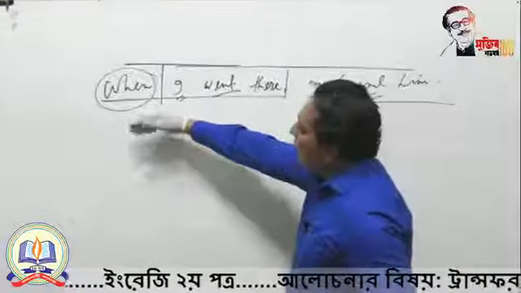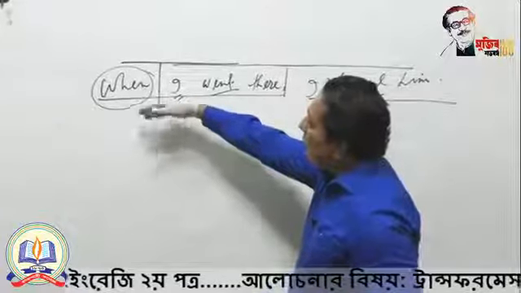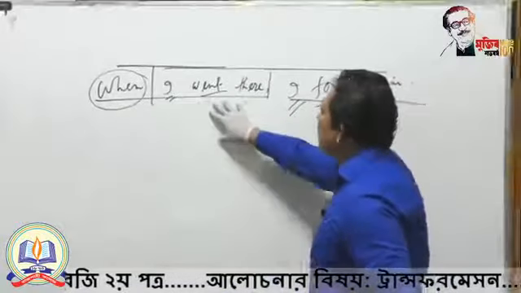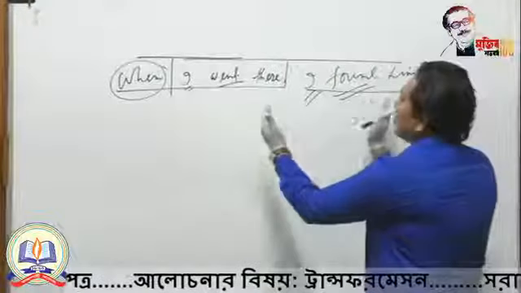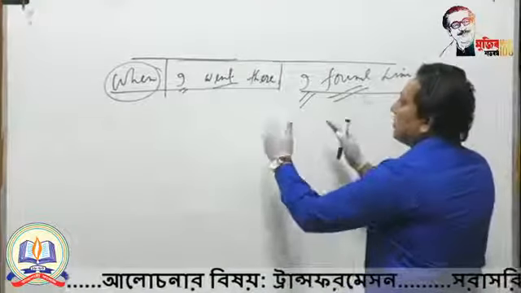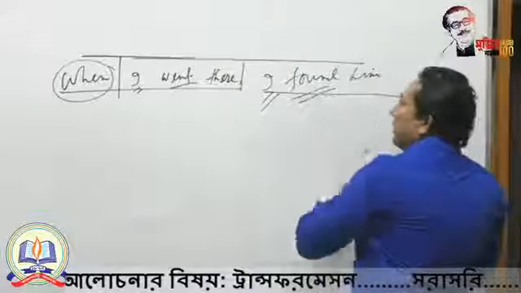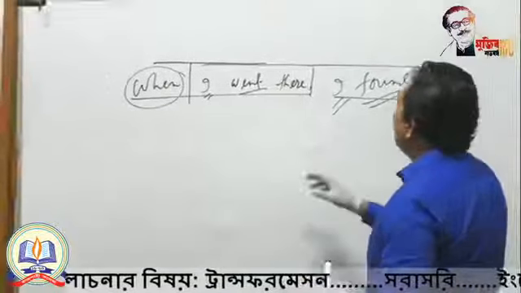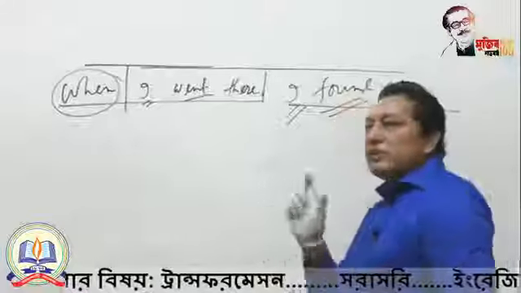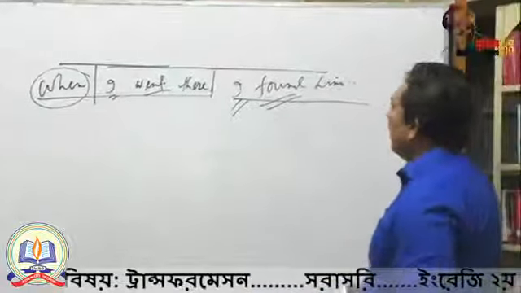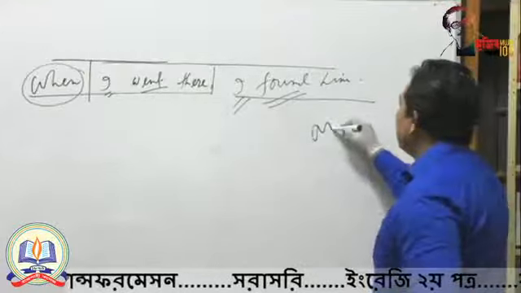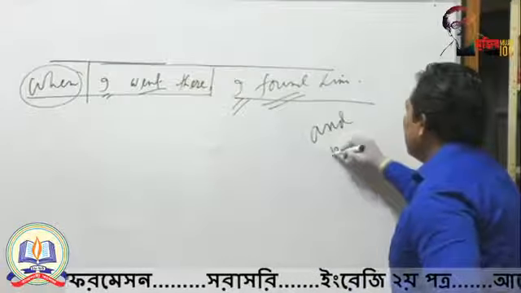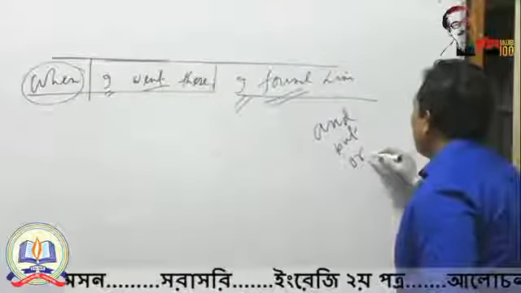We will just remove, we will just deduct the word "when." So this is completely independent. So already you have got these two independent parts at the same time: I went there, I found him. And right now you will add this part by using a coordinating conjunction. Actually, what are the coordinating conjunctions? And, but, or, like this.